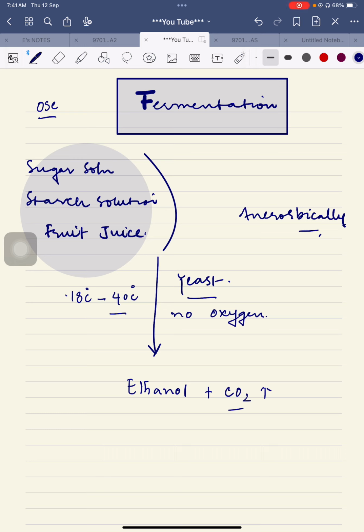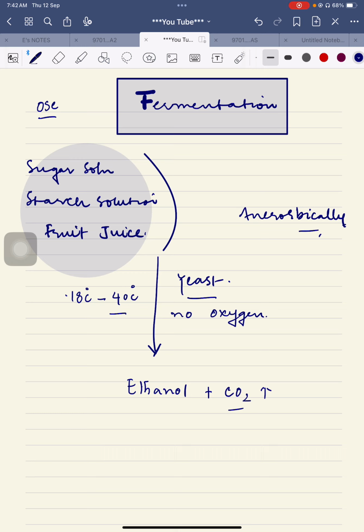Now there is another question, related to the temperature bracket. If the temperature is increased beyond this, the yeast will remain inactive and will be destroyed, you may say. So it can be denatured or unreactive in both cases, if you increase the temperature or if you supply oxygen. Remember this: you may write these terms, that it will remain inactive, or that it will become denatured. These are the terms we can use to describe a catalyst like this.